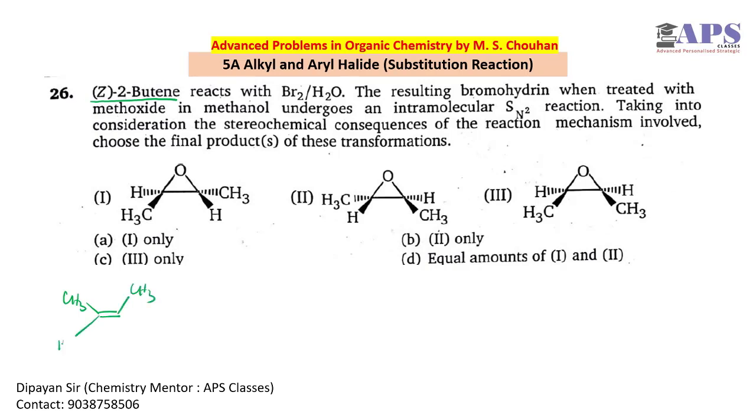Okay, we have to react this Z-2-butene with bromine water, and the resulting bromohydrin, when treated with methoxide in methanol, undergoes the intramolecular SN2 reaction. Okay, so we have some methoxide here. Intramolecular SN2 is nothing but an NGP reaction. So we will elaborately discuss this question.